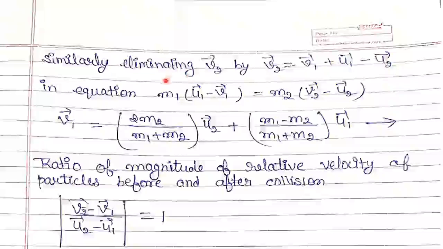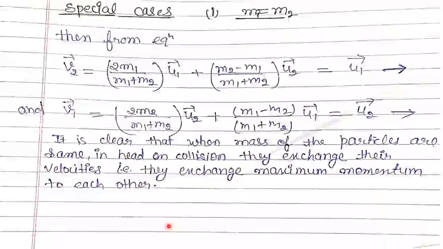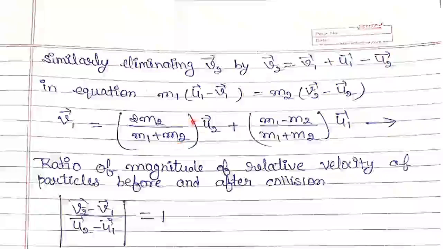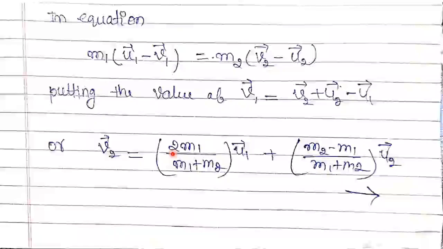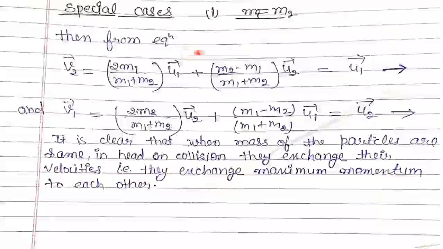Similarly, in this equation, by putting the value of v2 and solving, we get v1 equals 2m2 upon (m1 plus m2) u2 plus (m1 minus m2) upon (m1 plus m2) u1. And also the ratio of the magnitude of relative velocity of particles after and before collision, (v2 minus v1) upon (u2 minus u1), equals 1. Now from these equations of v1 and v2, we will apply some special cases.